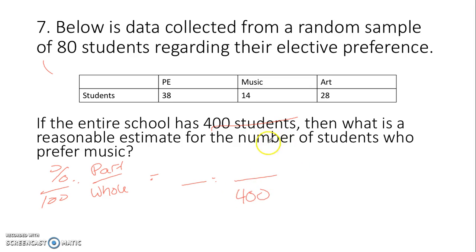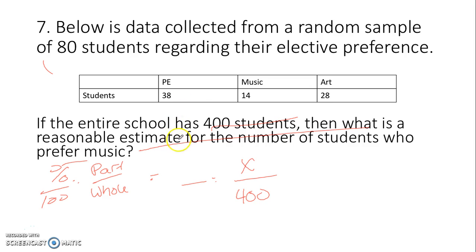Okay, and we want to know an estimate for the number of students who prefer music. And the reason why it's an estimate is because you don't know what everybody's going to choose. It's just kind of a sample.